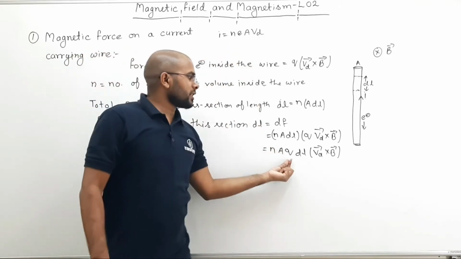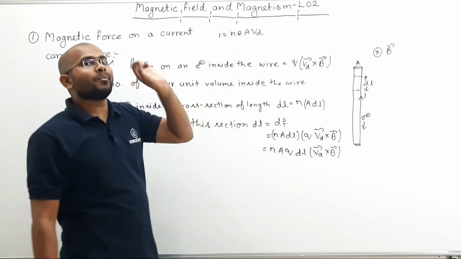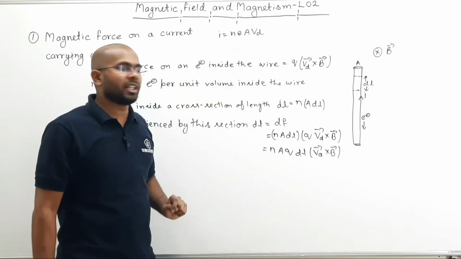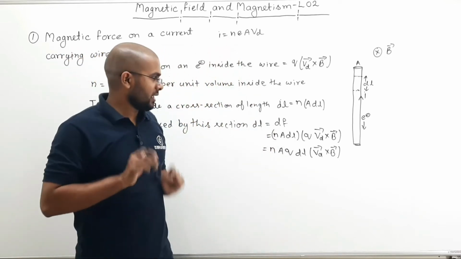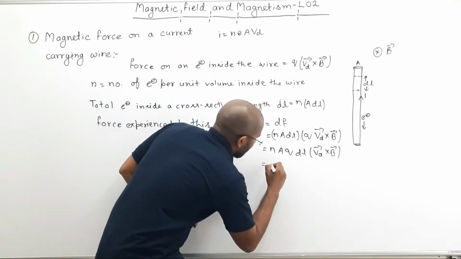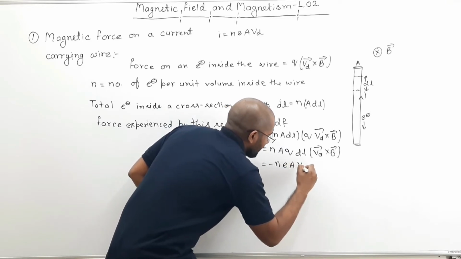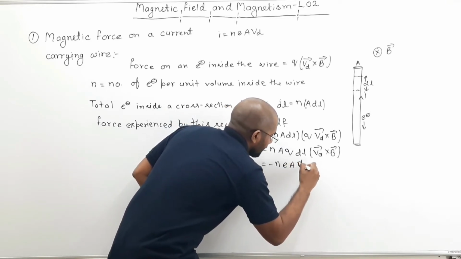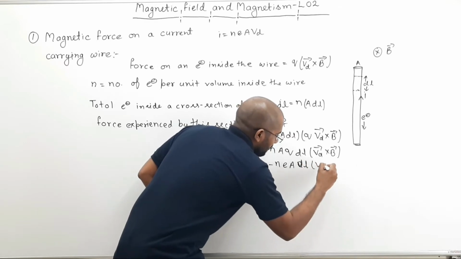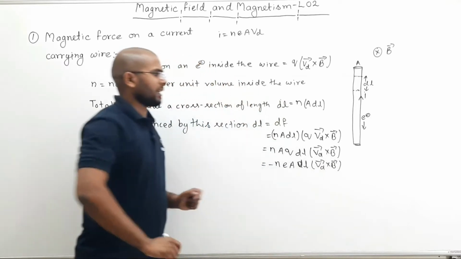So here q is the charge on the electron. What will be the charge on the electron? If e is the magnitude, then q can be written as minus e. So can I write it like this? Minus n e A dl Vd cross B. Can I write it like this?